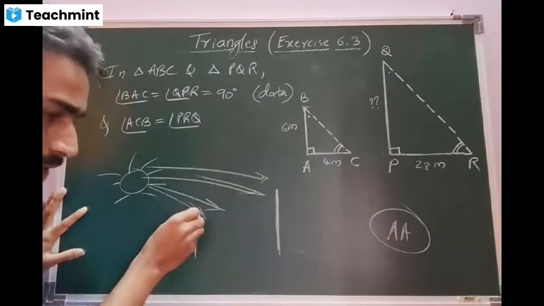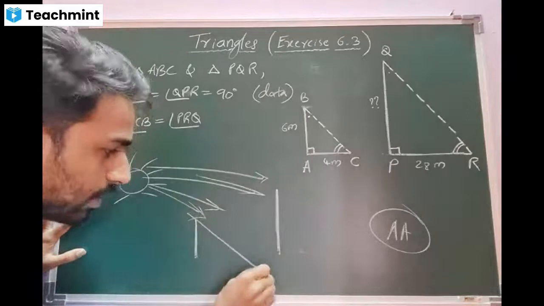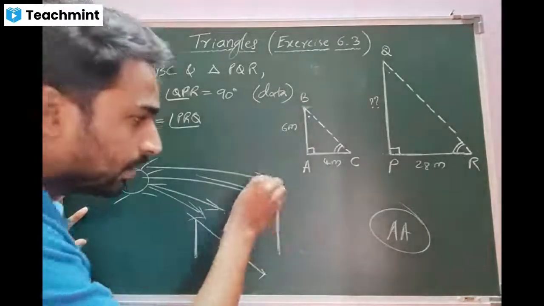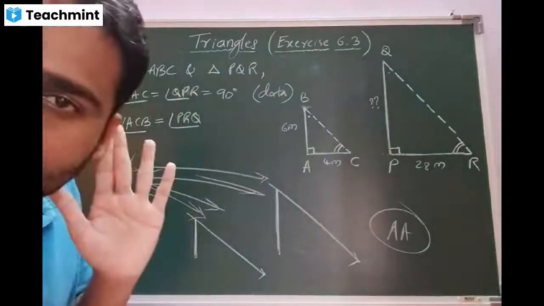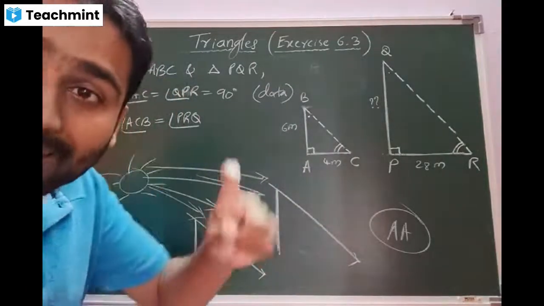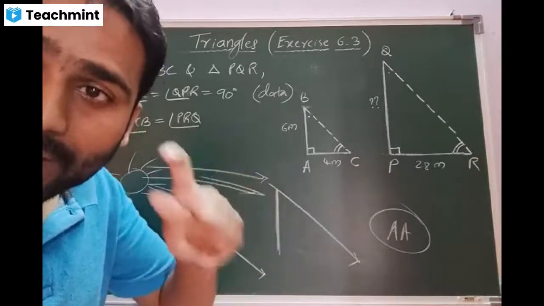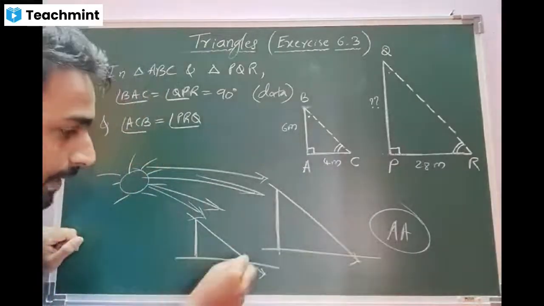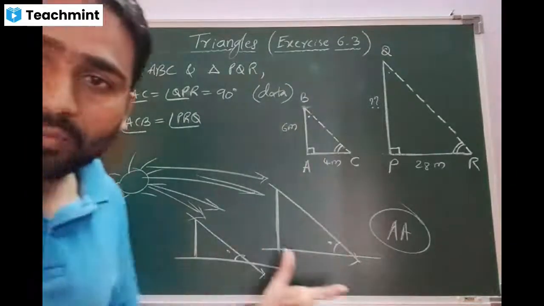Through the Chotu object, the sun ray will come to the earth surface. Through the Motu object also, the sun ray will come to the earth surface. At the same time, it means in the same allotted period, the angles made at the surface of the earth will always be equal. This is the physics concept.